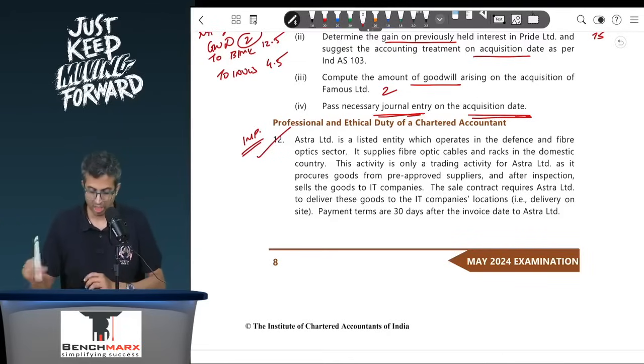So over here, Astra is a listed company which operates in the defense and fiber sector. It supplies fiber optic cables and racks to domestic country. This activity is only a trading activity as it procures goods from pre-approved suppliers and after inspection sells the goods to IT companies.